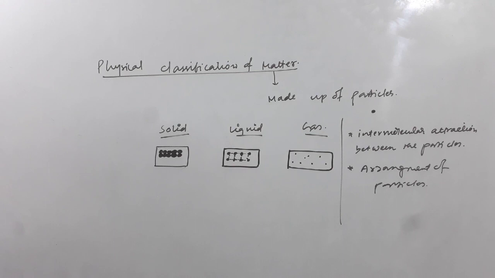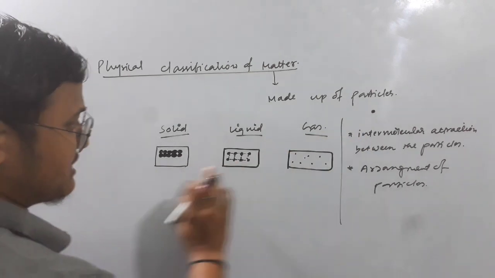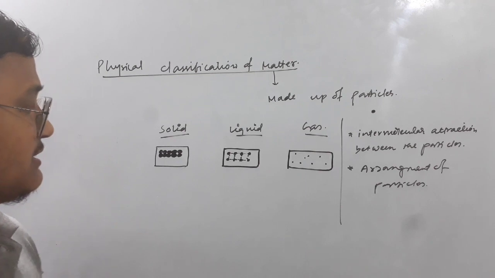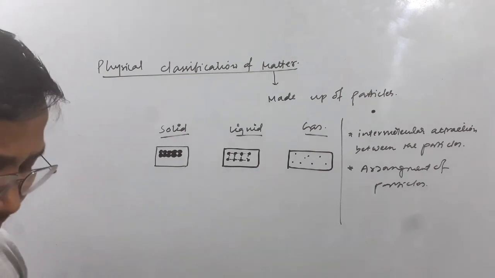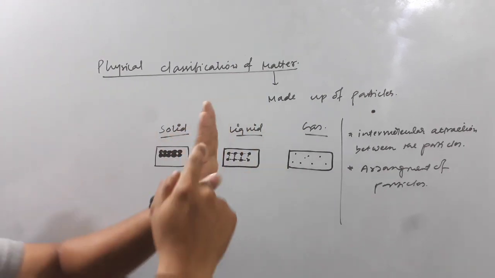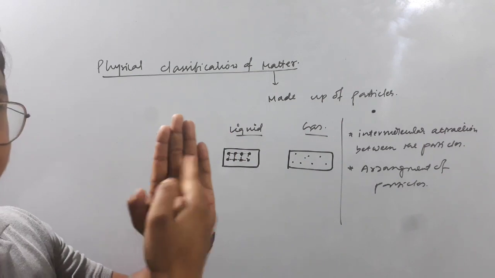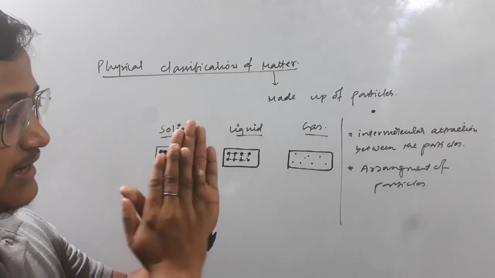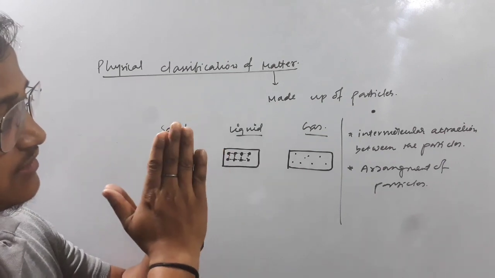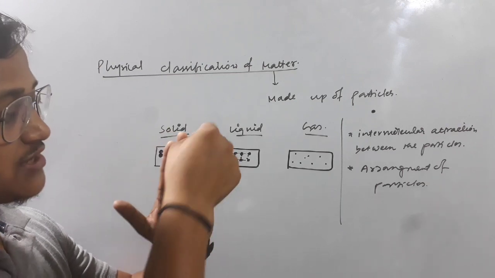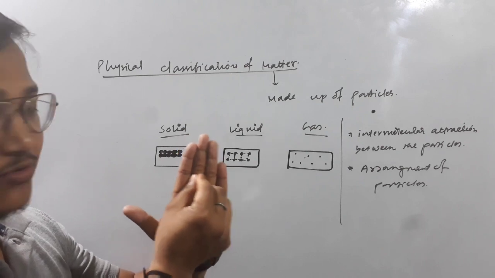Okay, now due to the intermolecular forces of attraction between the particles and the arrangement of the particles, we have some different properties of matter. Okay, and we will discuss these things one by one. Now consider this is the arrangement of the particles. Consider I have these 4 fingers, right? Now this is attached together, isn't it? In case of solid the same thing happens, but this is only one dimensional. If you consider one more layer here, then as these particles are joined, they are not free to move, right? They are not allowed to move anywhere.